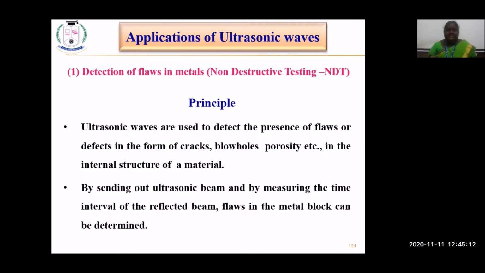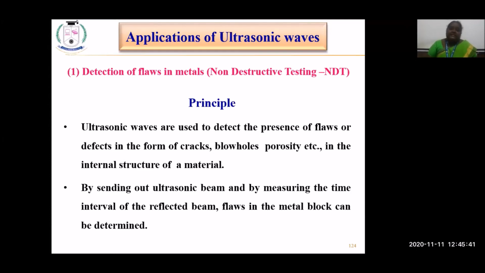How it happens is, they generate ultrasonic sound waves. These waves are able to penetrate the walls and hit the steel metal, and if there is any defect, they will receive the signals and identify whether there are any cracks, holes, or any flaws. That kind of application is called non-destructive testing.